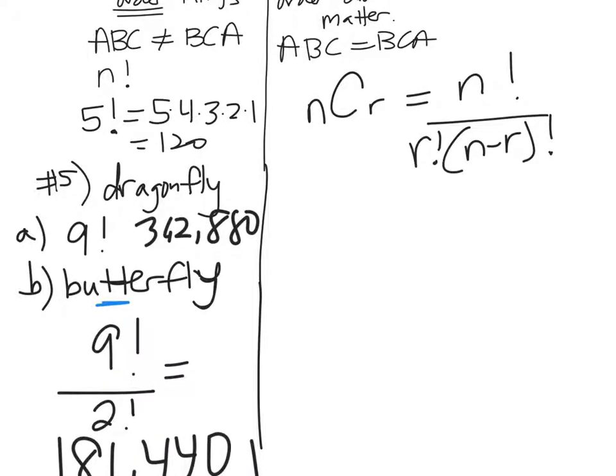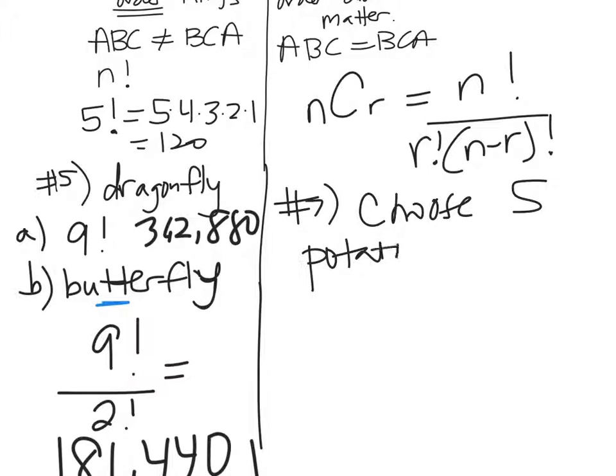So let me give you an example of this. Number 7. All right, suppose that a cook chooses 5 potatoes from a bag of 12 potatoes. Okay? You're going to choose 5 potatoes from a bag of 12.